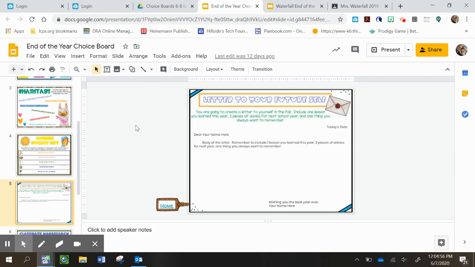The next one is a letter to your future self. I think this one's really cool. So you're going to create a letter to yourself for in the fall. So you're writing it now to tell yourself something in the fall. So you're going to include 1 lesson you learned this year, 3 pieces of advice for next school year, and 1 thing you always want to remember. Okay? So it has the format for you here, which is nice.